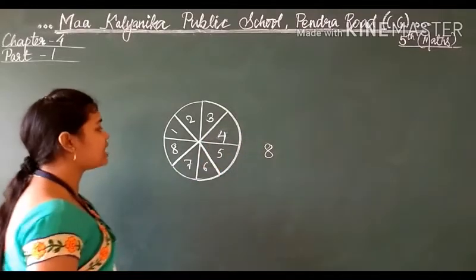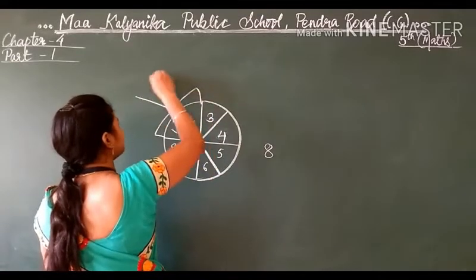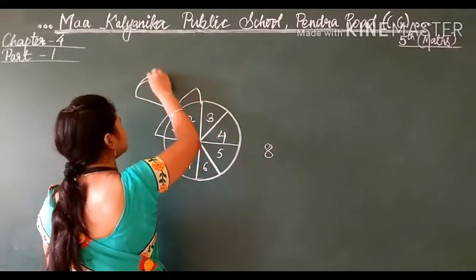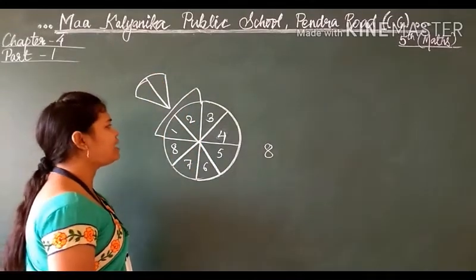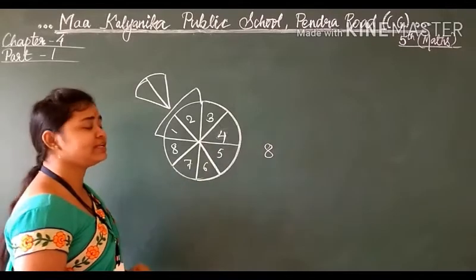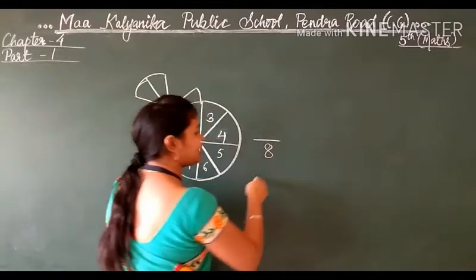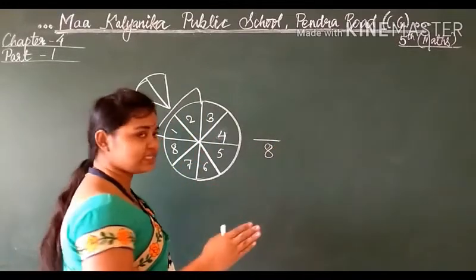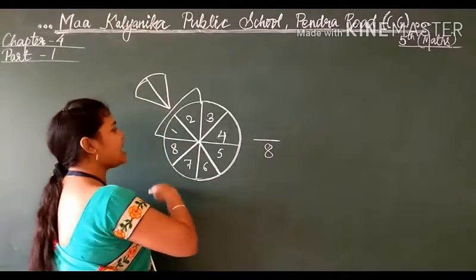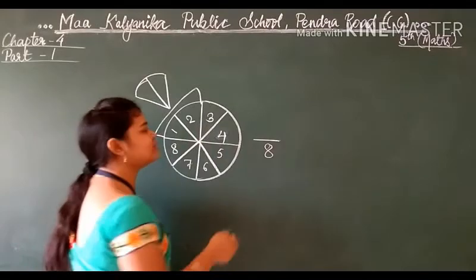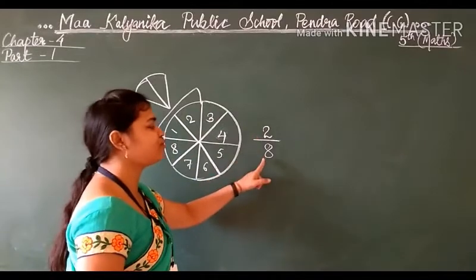Okay, so see students now. If I say these two pizza pieces I am giving to you, I am asking, out of 8 pieces, how many pieces have I given to you? Like in a test, out of 10, how many marks we have got. Like that, out of 8 pieces, how many have I given to you? I had given 2 pieces out of 8.